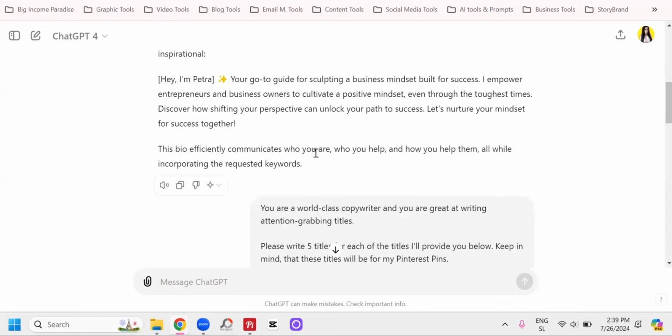Now, of course, because ChatGPT might not know how you talk, you're going to have to switch it up. Maybe you don't use the word sculpting, you use another word. Just switch it up, so don't always just blindly copy, paste, and post from ChatGPT, especially if you're using it this week. Change it up so it has your tone of voice.